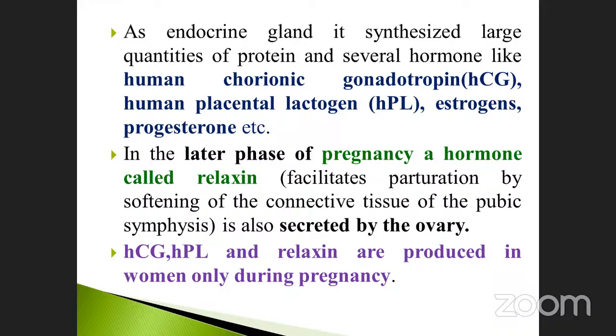What are the hormones they produce during pregnancy? Three hormones, HCG, HPL, and also relaxin. These are the two hormones also secreted by the ovary during pregnancy. Okay, so go to the next one.